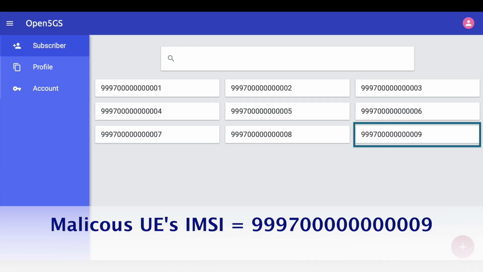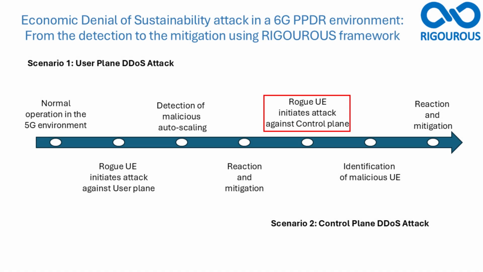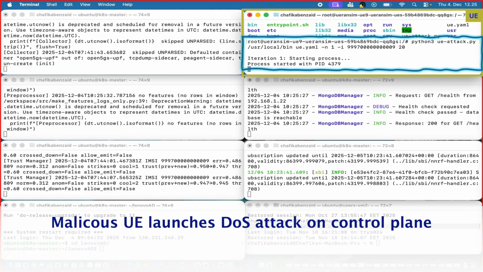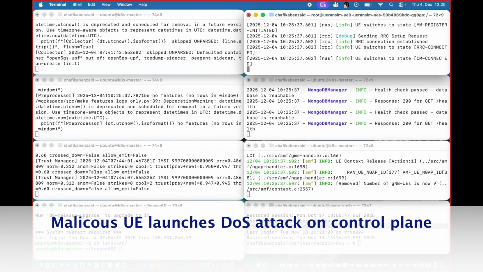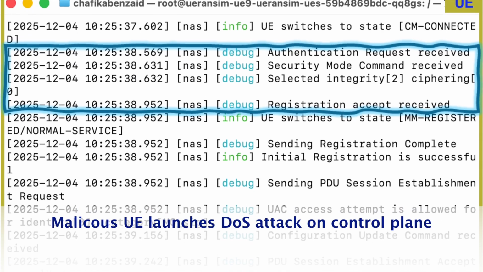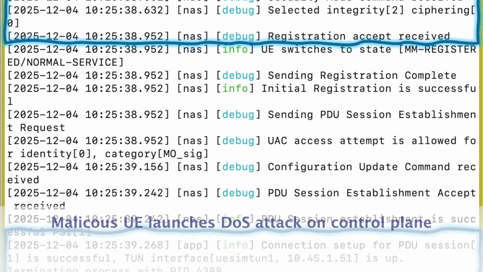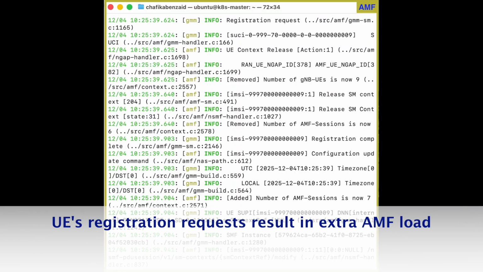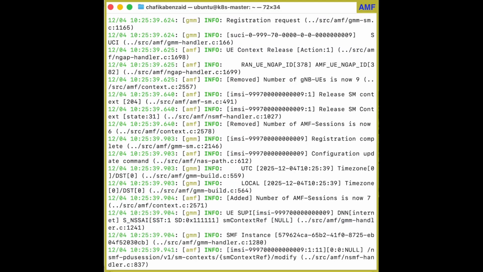which corresponds to the UE forgotten by a PPDR agent in the course of a PPDR occurrence and stolen by an offender. The attack simulates consecutive authentication attempts to the 5GC authentication management function, AMF, by the rogue device. The device is able to authenticate to the 5G infrastructure, as the AUSF logs present, but continues to send authentication requests. The continuous authentication requests from the malicious device cause an increased load at the AMF.